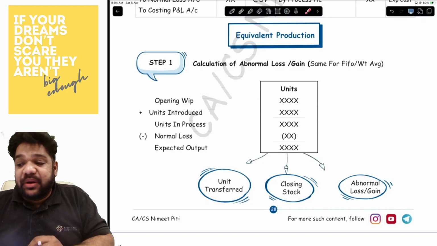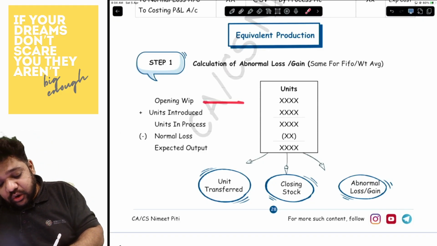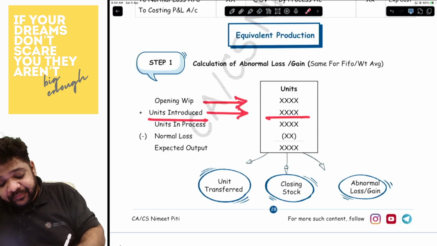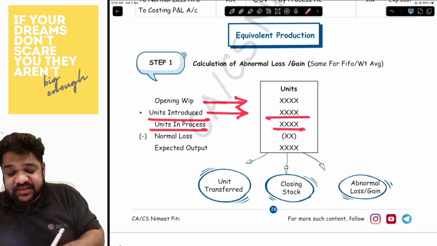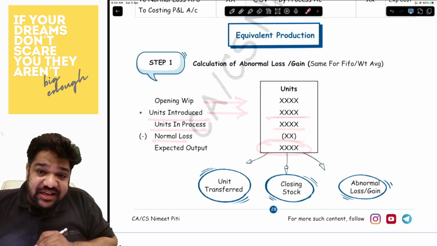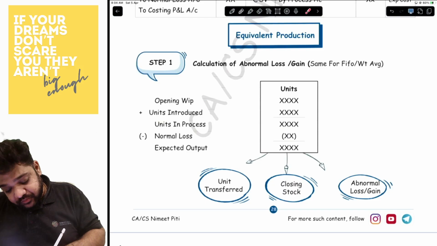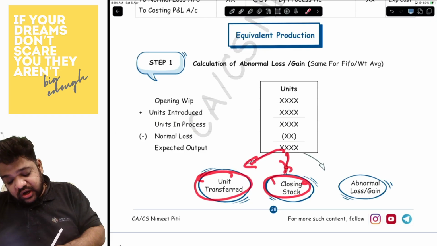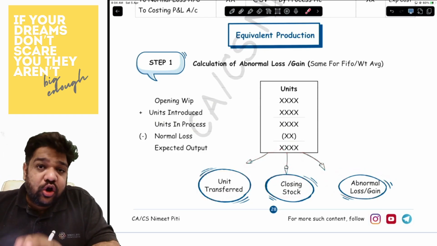Okay. So, step number one is where we will put down the opening WIP. Whatever units are introduced, we'll add them and call it units in process, minus the normal loss, which will be your expected output. Now, this expected output is first split as units transferred, then the closing stock. The balance could be abnormal loss or gain.